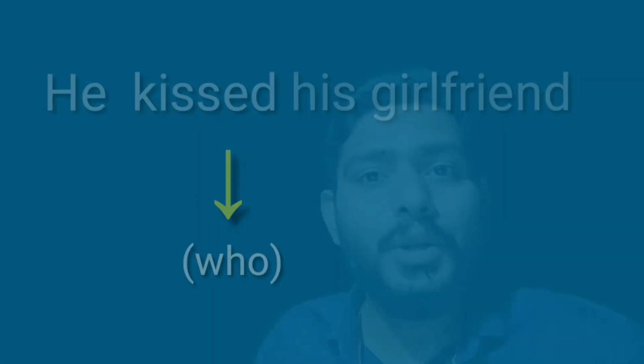One other example we can take here. He kissed. So normally the question will come: he kissed who? He kissed his girlfriend. In order to understand whether the verb is transitive or not, we have to ask a simple question to ourselves. It's a simple technique that we can use. After the verb, we have to ask what the action is or to whom the action is taking place. If we get an answer to this what and to whom, then normally the verb does have an object.